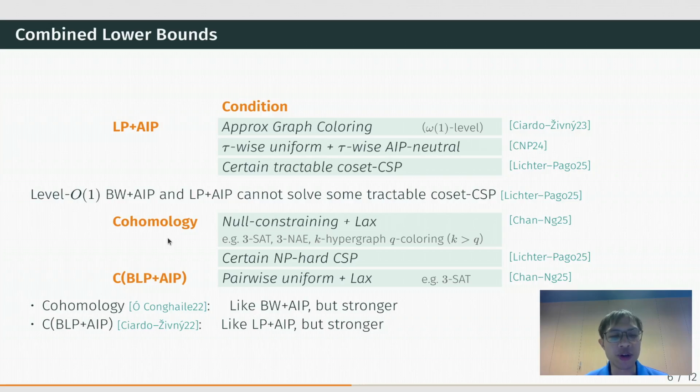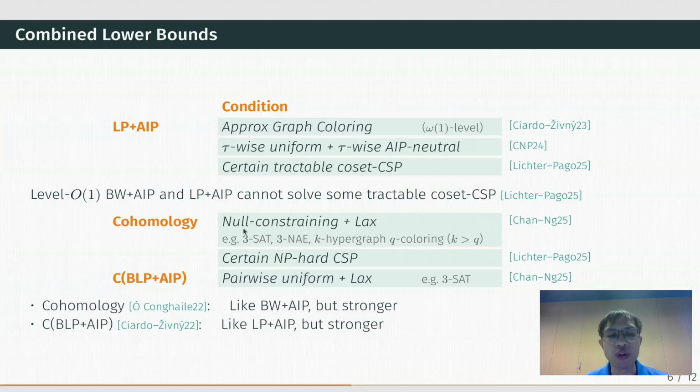In the literature, there is also the cohomological consistency hierarchy of Ó Conghaile. This hierarchy is like BW plus AIP but stronger. There is also the CBLP plus AIP relaxation by Ciardo and Živný. This relaxation is like LP plus AIP but stronger.